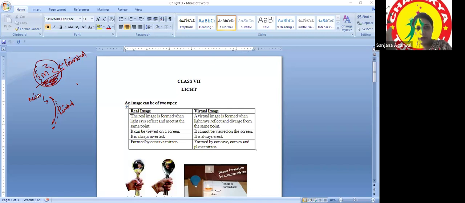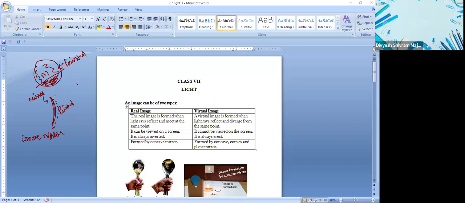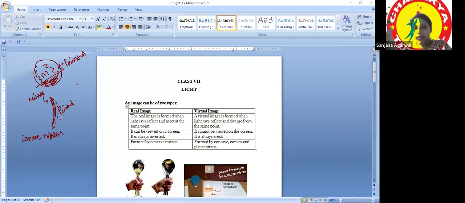So this mirror will be a concave mirror. Got it? How are these made? Yes, ma'am. These are actually carved out of these surfaces. You can imagine it like this. Okay. This is a concave mirror.